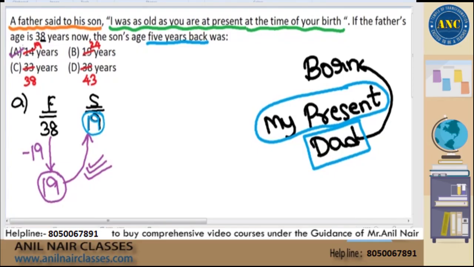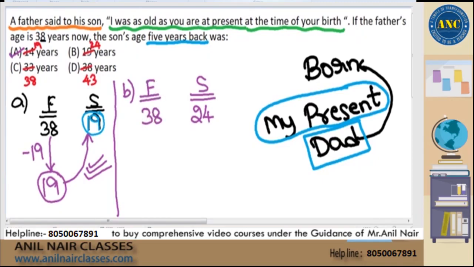Answer is 14 years according to the option. Now let me take an incorrect option and prove that it is incorrect. That also will be good sometimes. Suppose 5 years before I am 19, right now I am 24. Now father will be 38 right now.